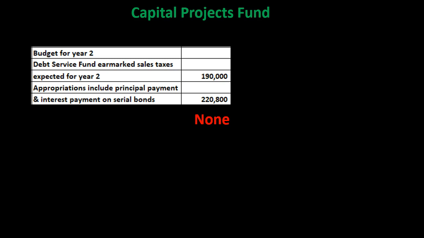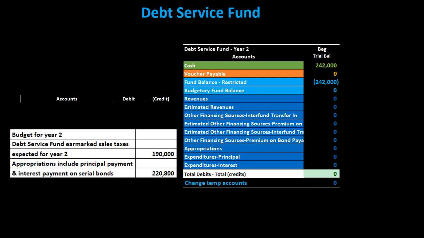How about the capital projects fund? Well, this is going to be the budget related to the debt service fund, therefore no activity in the capital projects fund. We're going to move over to the debt service fund. Within the debt service fund, we're going to post the budget. So this is going to be something we do on the modified accrual basis. We don't see this in normal accrual typically, but we want to be able to see what the budget will be here. Therefore, let's take a look at the accounts.